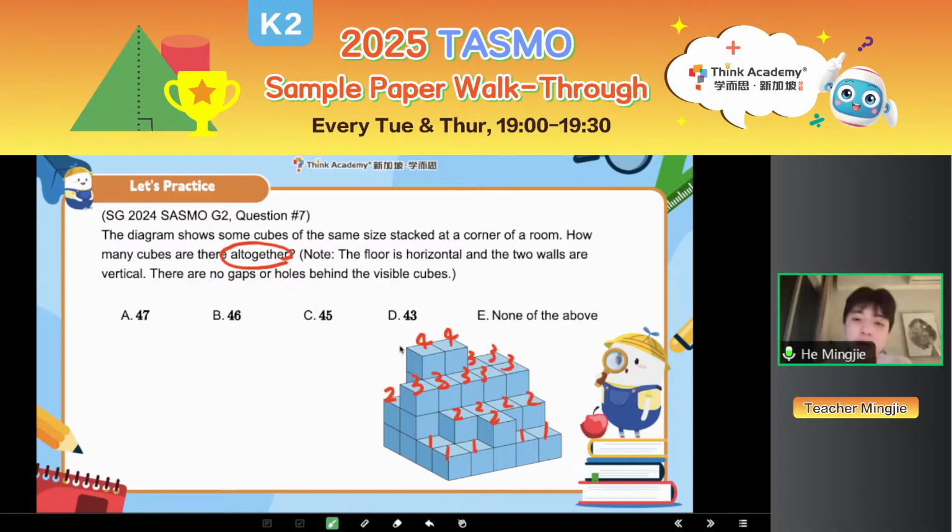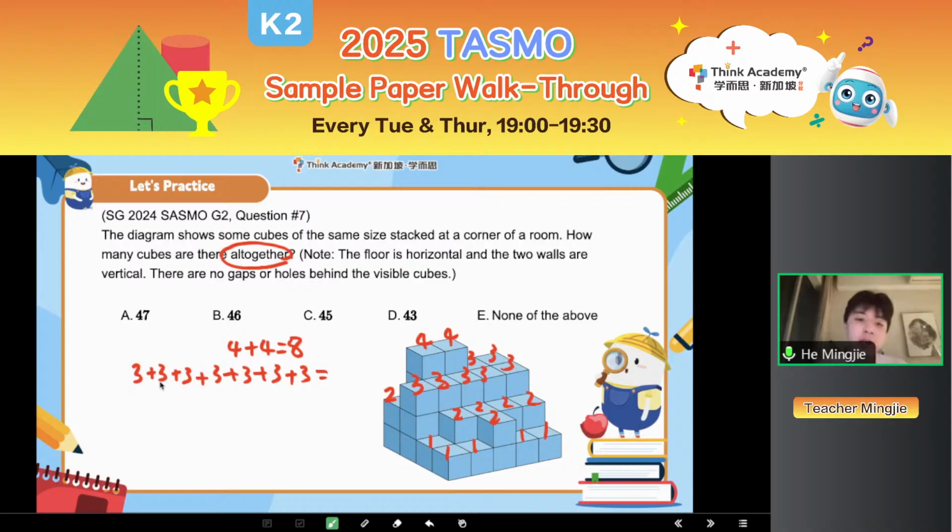So we want to do it step by step. First, how many 4s do I have? 4 plus 4 equals 8. And then how many 3s do I have? 1, 2, 3, 4, 5, 6, 7. I have seven 3s, right? So 3 plus 3 plus 3 plus 3 plus 3 plus 3 plus 3. So seven 3s plus them together will equal what?